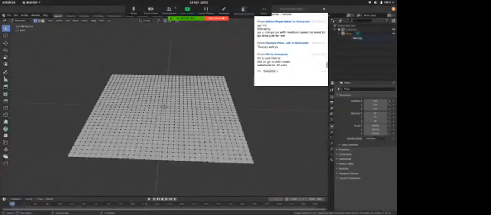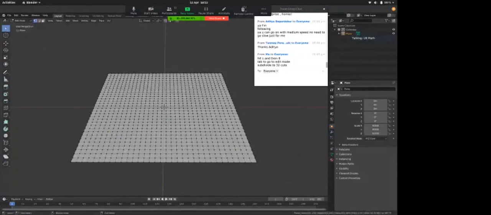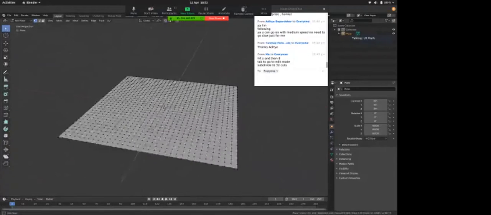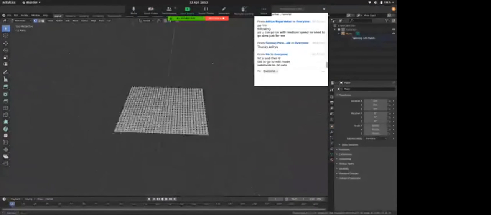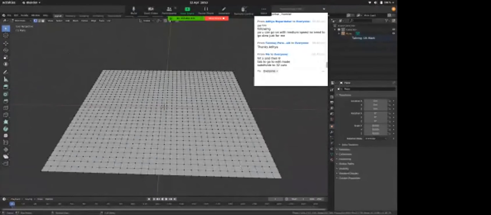Now, if you did see the scene before, there were these mountains on this side, right? So to make those mountains, what we do is select a couple of random points. Hit shift to select multiple. Hold on to shift and click on the points that you want to select. The selected points are marked in yellow or orange, it's for your monitor, and the not selected ones are in black. So I've selected some random points. You don't need to select what I have selected. You can select whatever you want to.